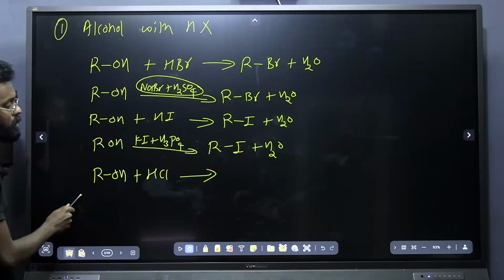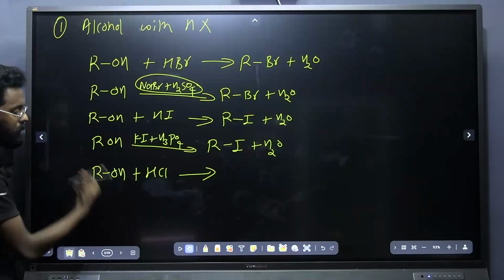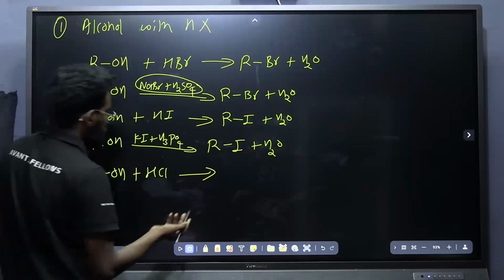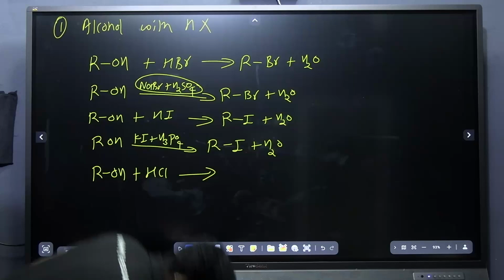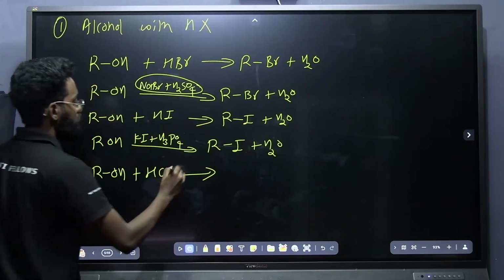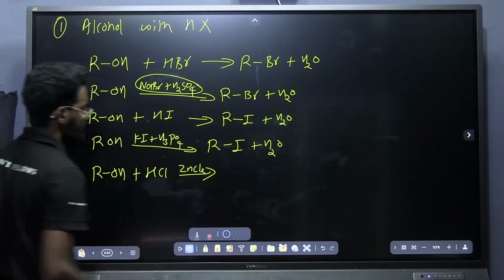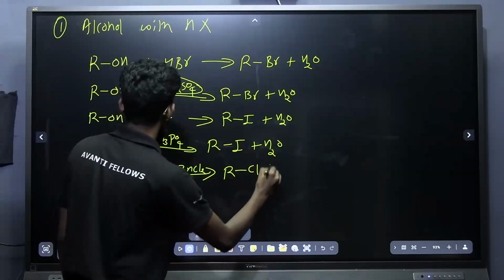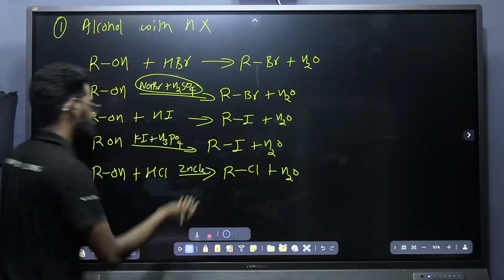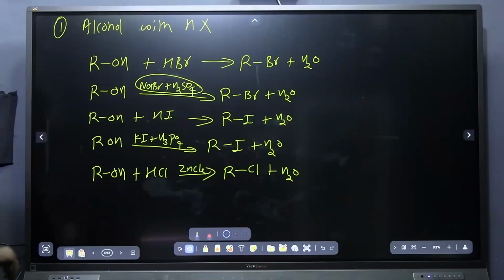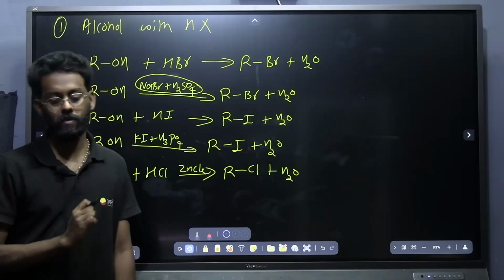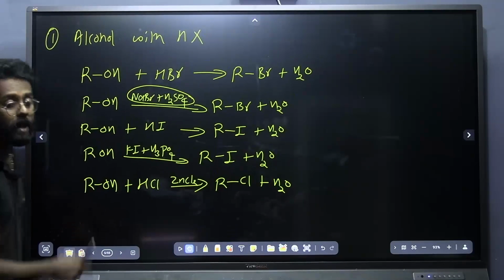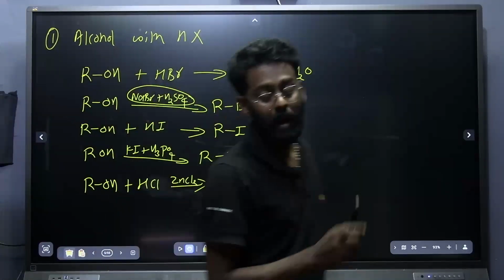Here we won't be able to substitute it directly because HCl is not that reactive, so we will be using a Lewis acid. In the presence of Lewis acid, this reaction will take place, that is RCl plus H2O. This reaction we already discussed in the previous chapter, that is the Lucas reaction, and the reagent is Lucas reagent. Okay, these are the important points on how we can prepare alkyl halide from alcohol using hydrogen halide.